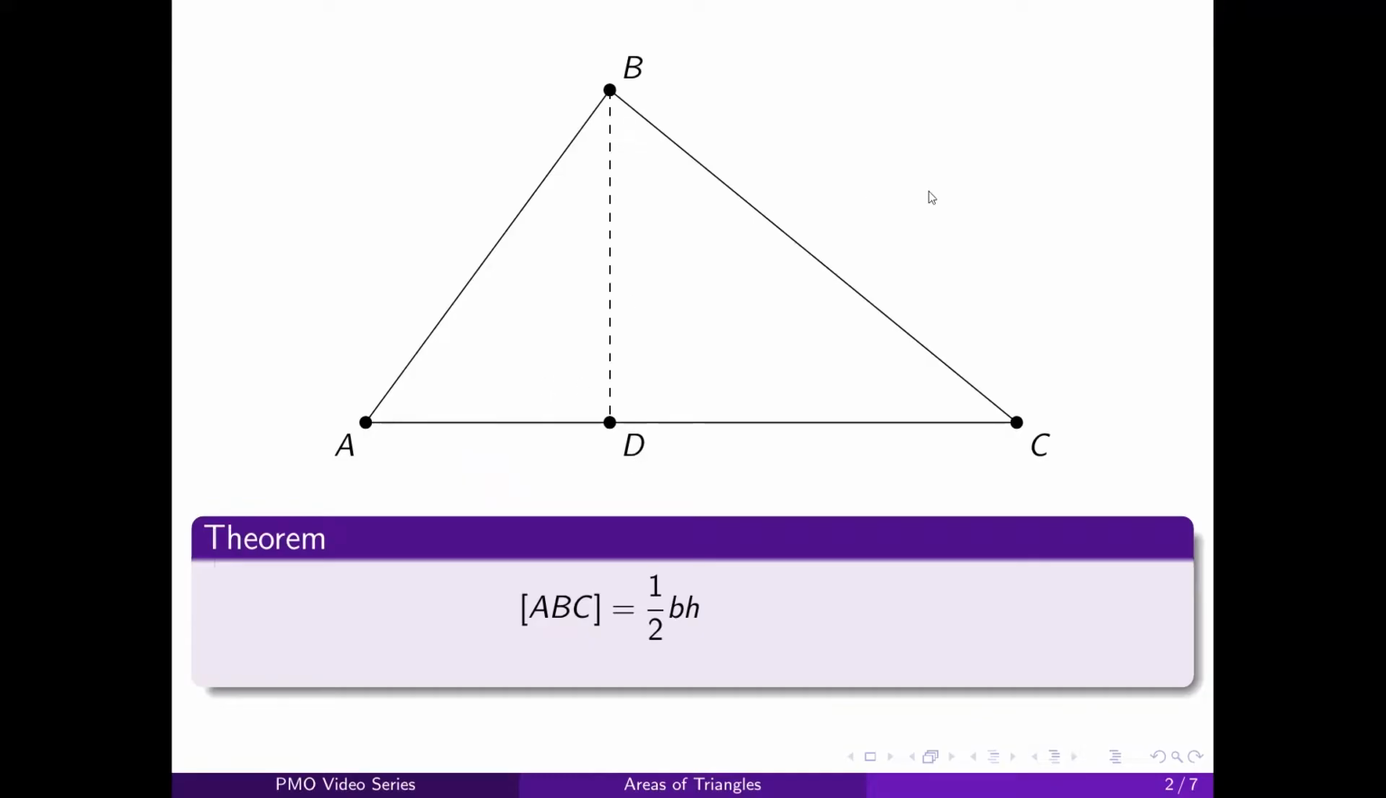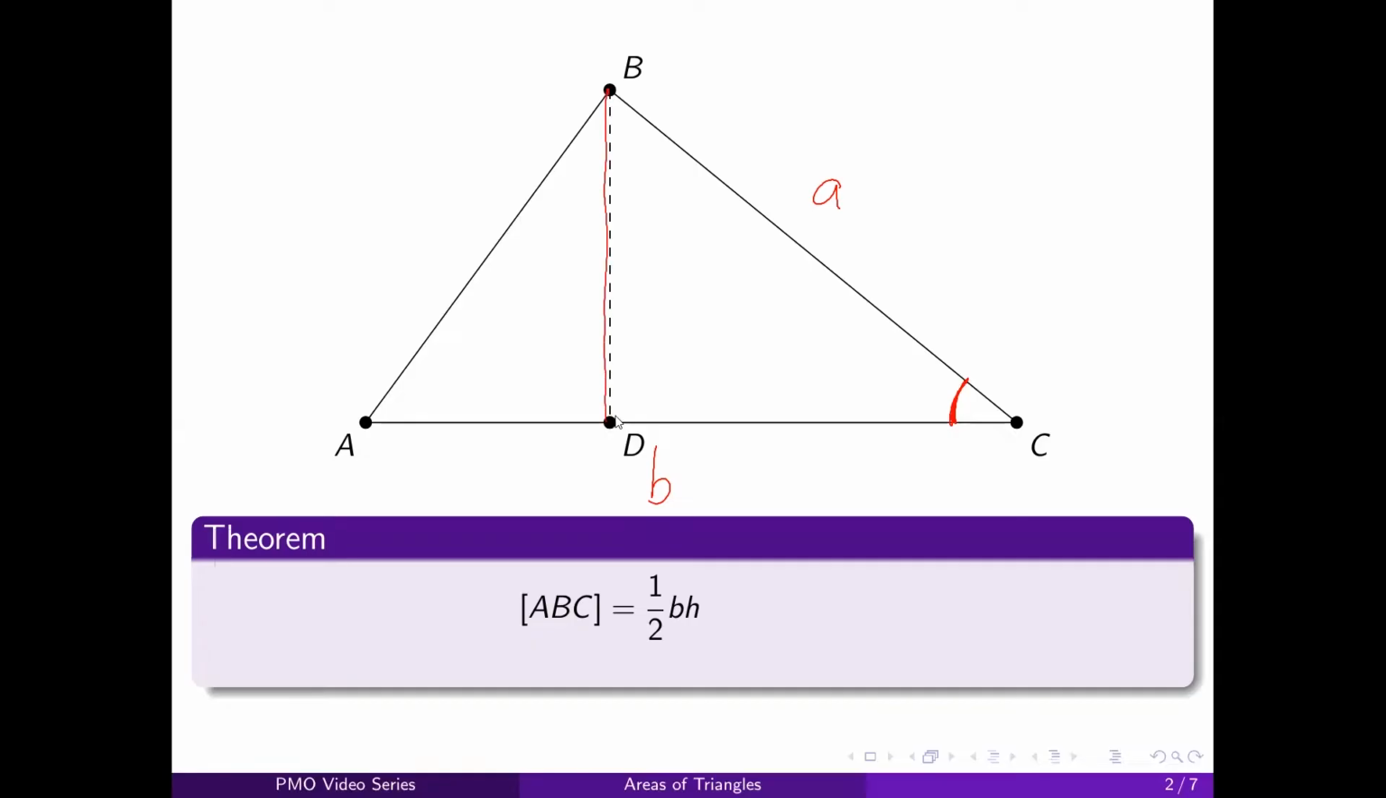And what if we know the side length BC, which we'll call a, and the side length AC, which we'll call b, and we know the angle at point C? It turns out by using trigonometry, we can still use the 1/2 base times height formula. We can still use it by solving for BD.